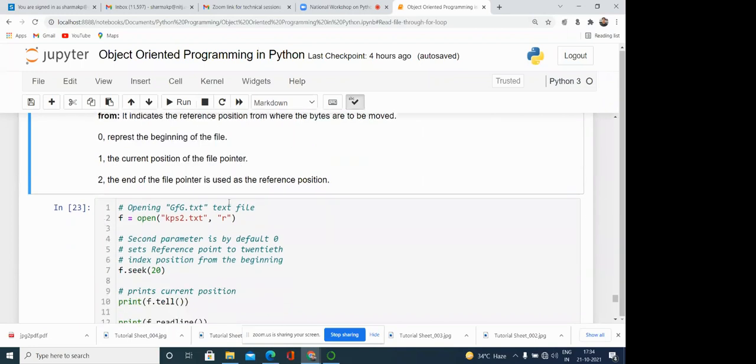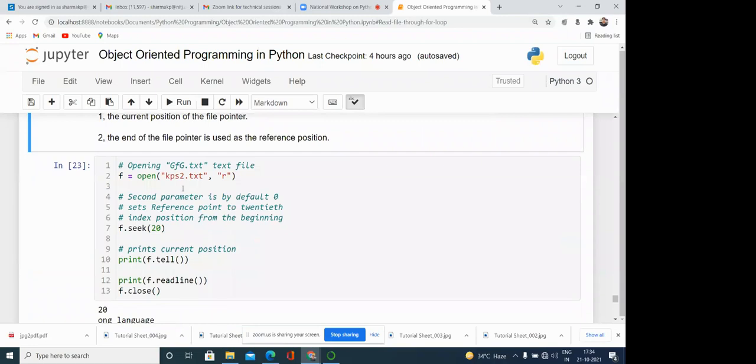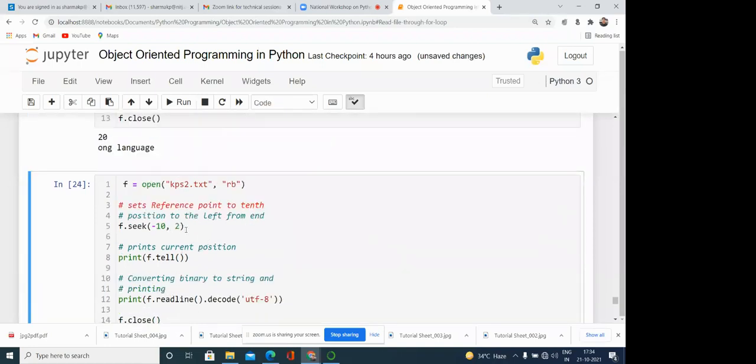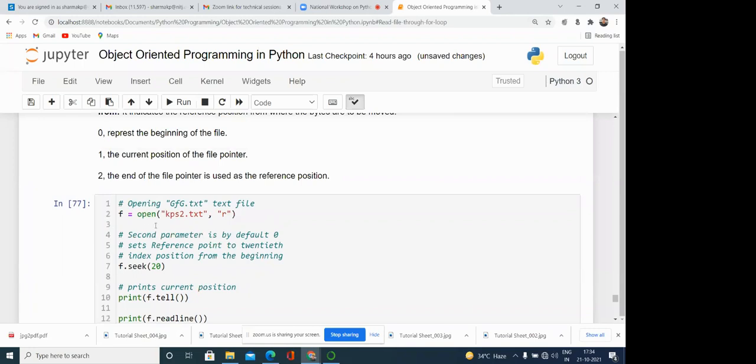Here you can see one file, kps2.txt, in r mode, then fseek 20. If we are not passing anything, it means 0. So f is equal to open kps2.txt r, we are opening the file in read mode. Then f.seek(20), so we are moving the pointer position by 20 from 0.